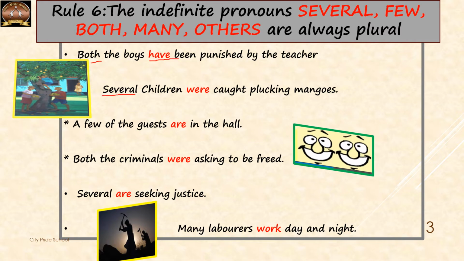Several children. Several actually stands for more than two. So several children were, a plural verb. A few of the guests. A few means it stands for some guests. So it's going to take a plural verb are. Both the criminals. Again, both is more than one. So it's going to take a plural verb.